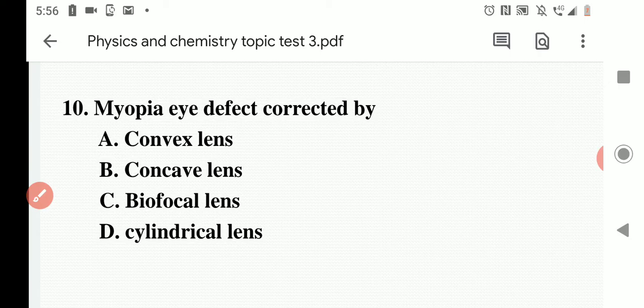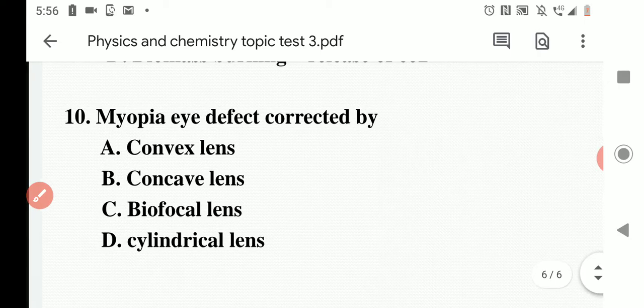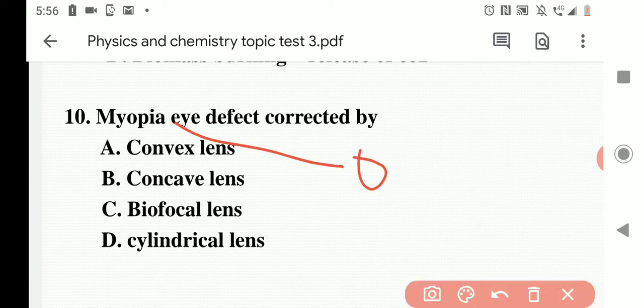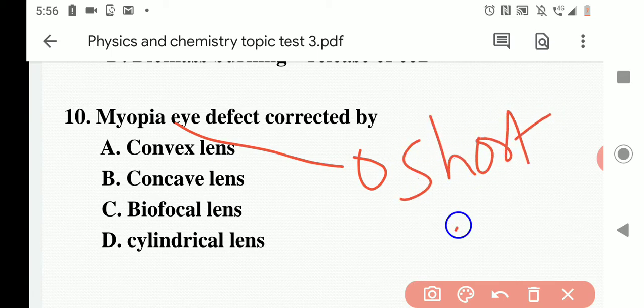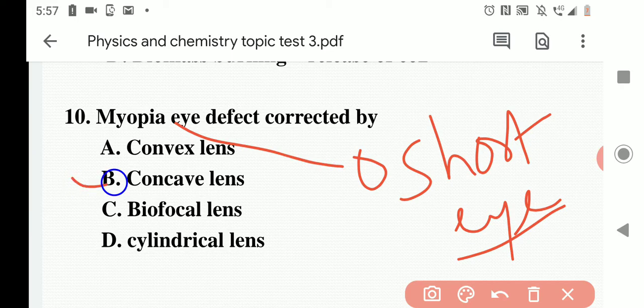Myopia means short-sightedness eye defect. It means near objects are visible very clearly, but far objects are not clear. This is myopia, corrected by the concave lens. For the 10th question, option B is the right answer.